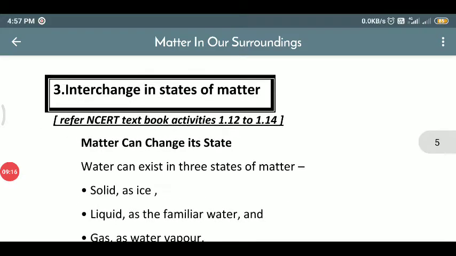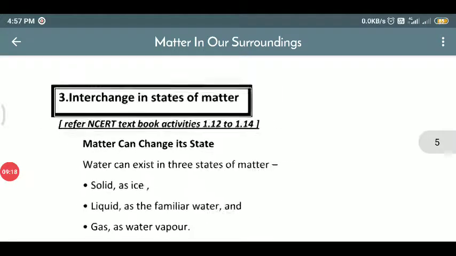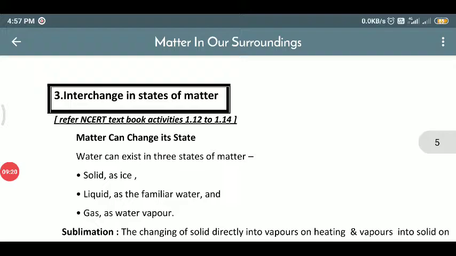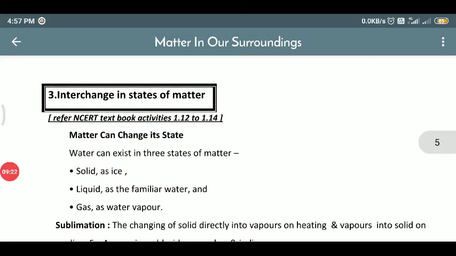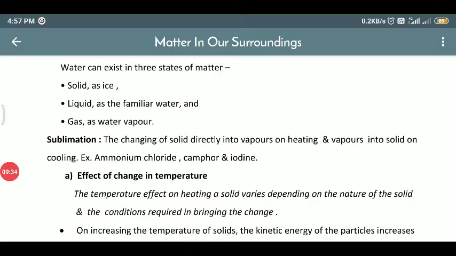And the third topic, interchange in states of matter. Matter can change its states. Yes, obviously it can change its states. Water can exist in three states of matter: solid as ice, liquid as water, gas as water vapor. Sublimation: the changing of solid directly into vapor on heating, and vapor into solid on cooling.